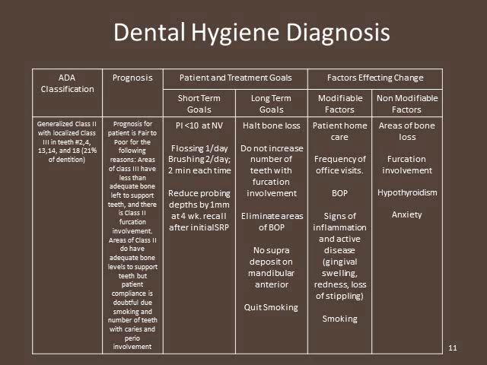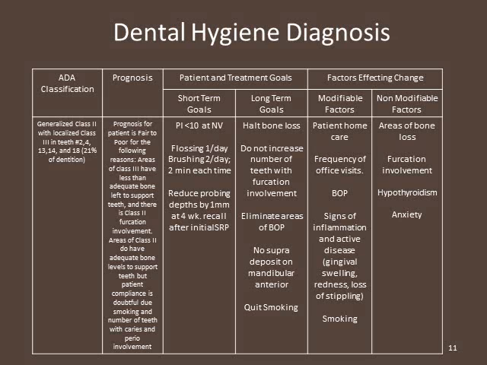Long term, we would look to halt bone loss, not increase the number of teeth with furcation involvement, eliminate areas of BOP, no supradeposits on the mandibular anterior, and we would like the patient to quit smoking.